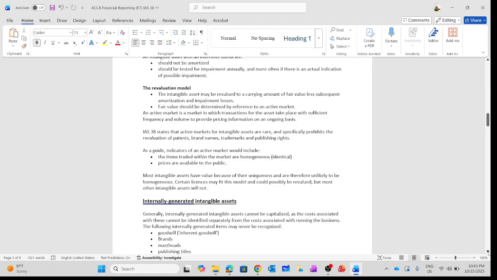Also, when we look at IFRS 13, we are going to look at the definition of an active market. So for now, let's keep it simple. And also we are going to cover IFRS 13, the fair value measurement.